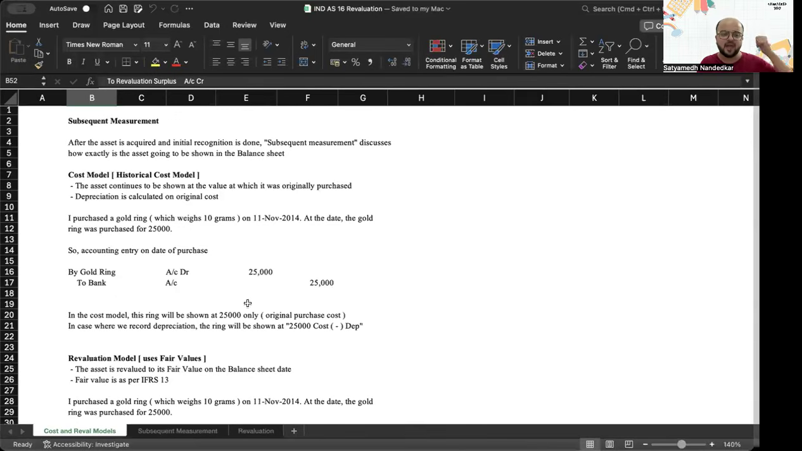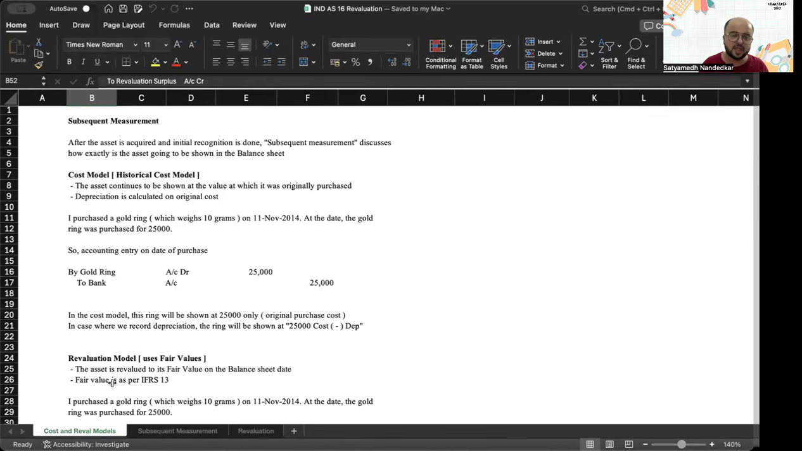Now, if you observe, after the asset is acquired and the initial recognition is done at fair value, subsequent measurement basically discusses how exactly the asset is going to be shown in the balance sheet. When I purchase the asset, I record the asset at cost. And what is cost? We understood what all items are included in cost.